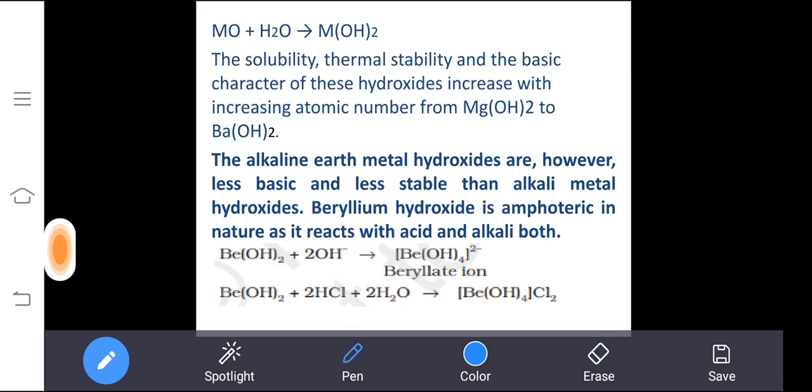Alkaline earth metal hydroxides are less basic because they are not completely soluble; they are sparingly soluble. Due to that they will be less basic. Alkaline earth metal hydroxides will be less basic, and they will also be less stable.